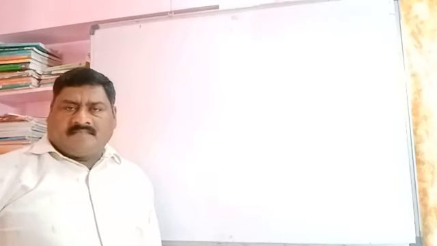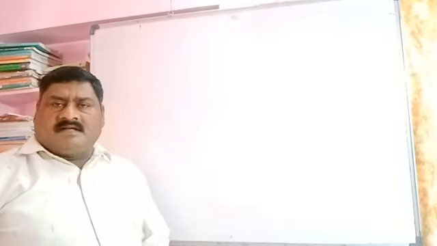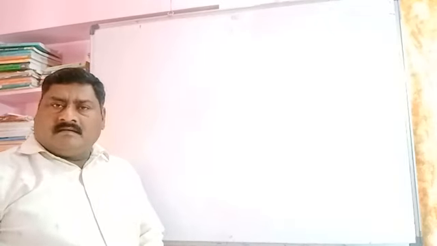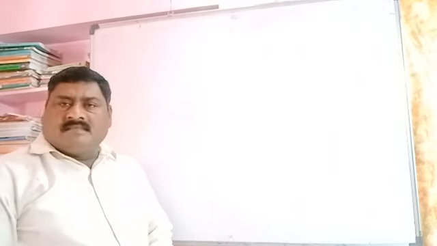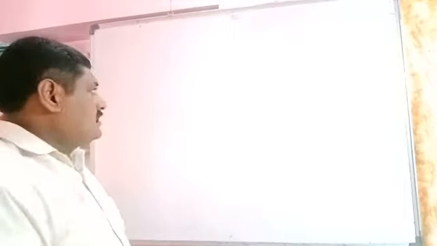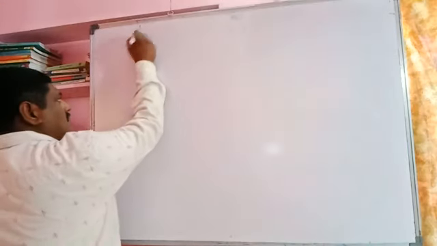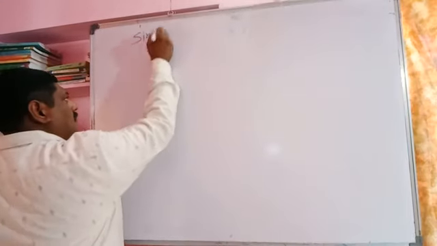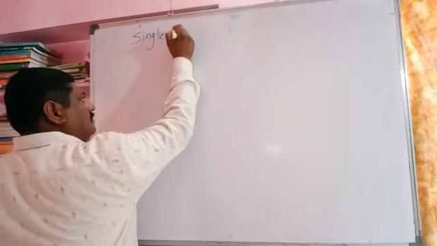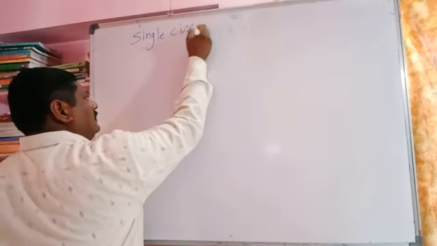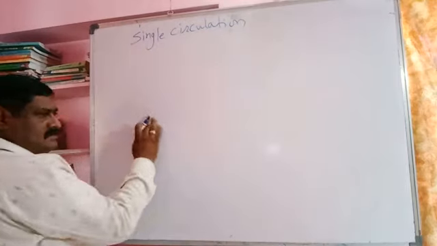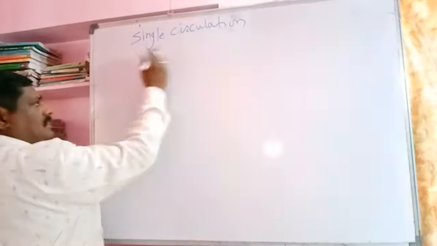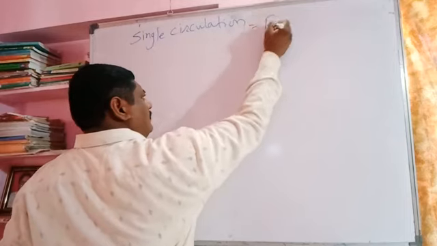Good morning, students. In the last video we studied the open and closed circulatory systems, and in the closed circulatory system, single and double circulation. In single circulation, the blood passes through the heart only one time. It is shown in the fishes,